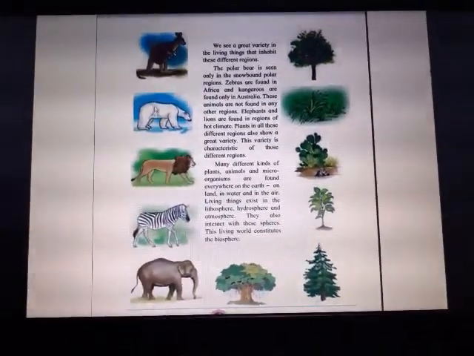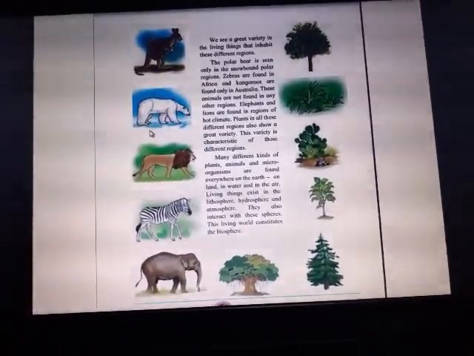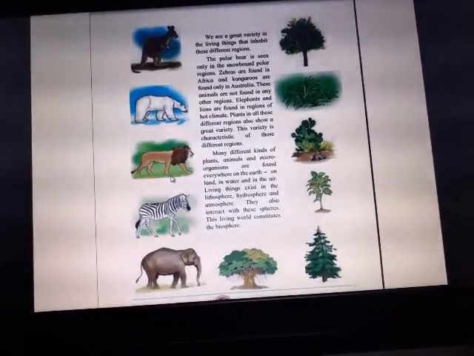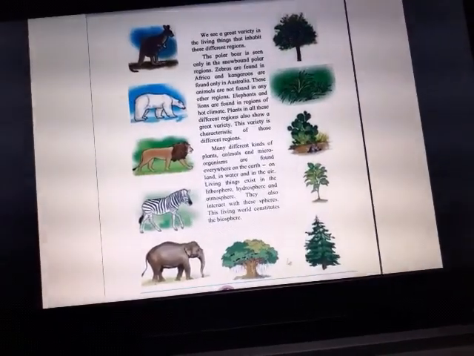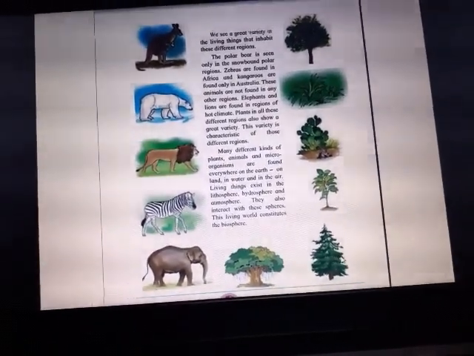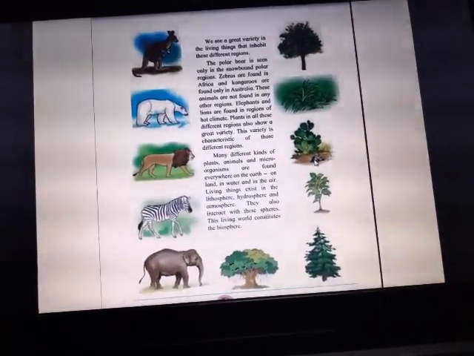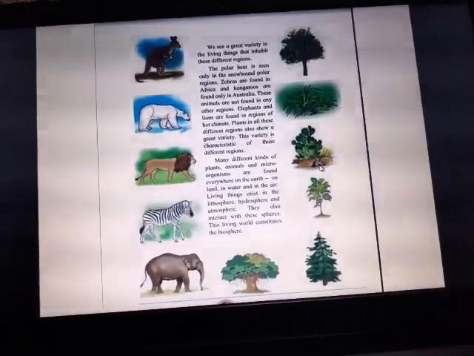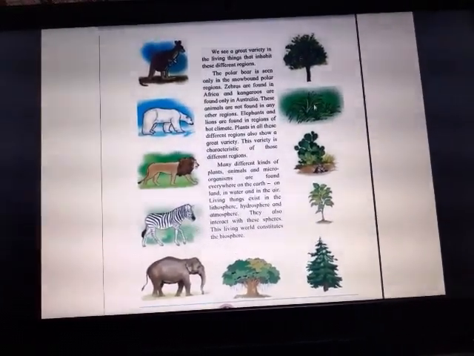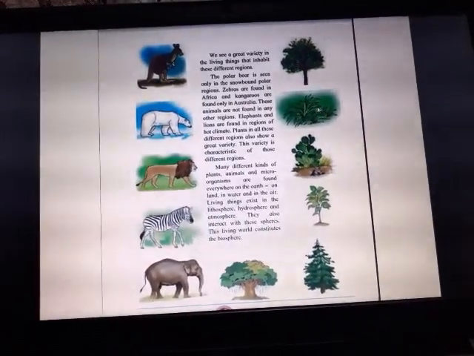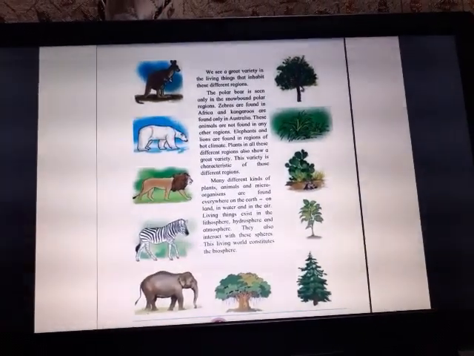Now you see here, children, this is the kangaroo, carrying its baby in the pouch. You can see a polar bear, a lion, then zebra, elephant. This is the banyan tree, this is the Xmas tree, conical shaped. This is a different tree. Now here you can see the cactus, and below the cactus you can see a small rat which is hidden. Then here is another type of plant with leaves of different variety. Means what? We do not find the same type of trees everywhere.